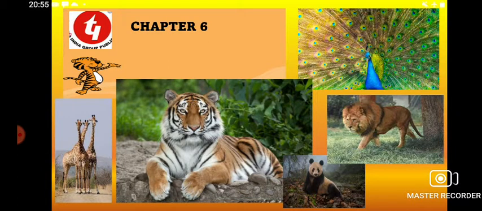By seeing those animals already, we had learned what the chapter is about. Yes, the chapter is about animal life, where we will learn about the different behavior shown by different animals. So, yesterday, what had we learned?